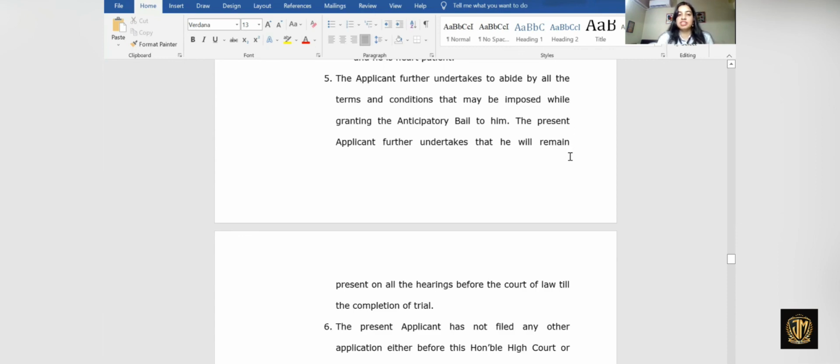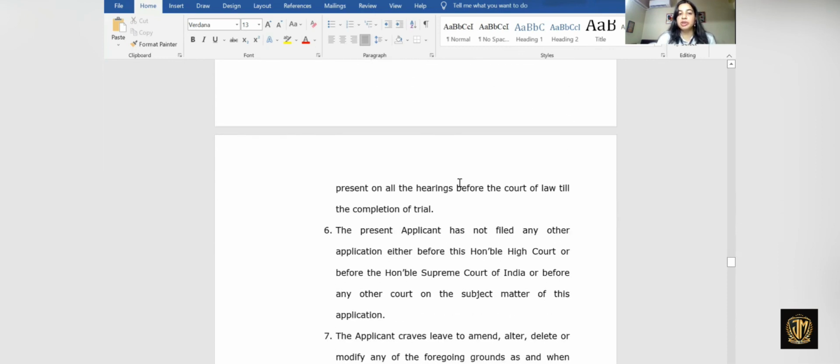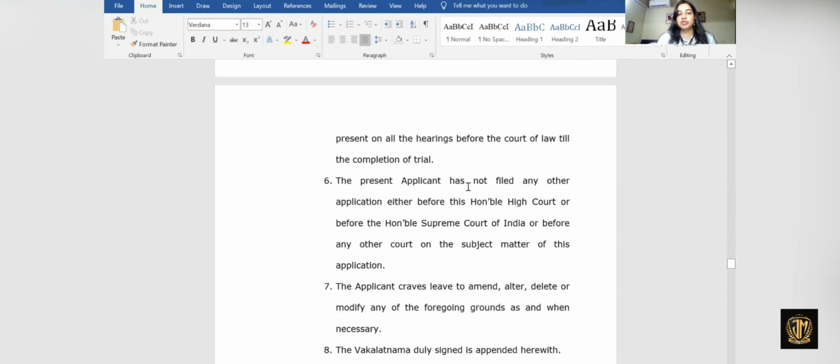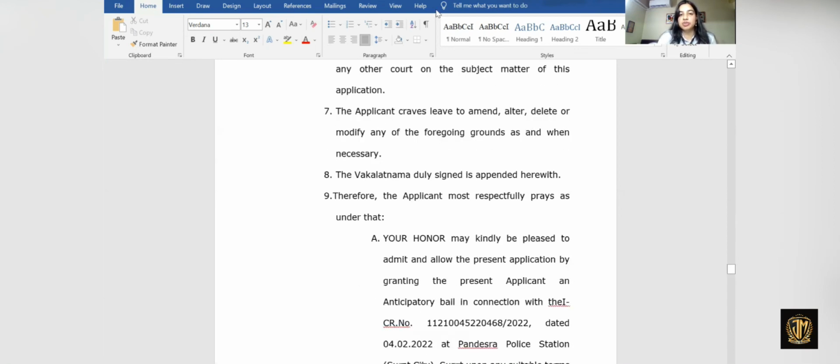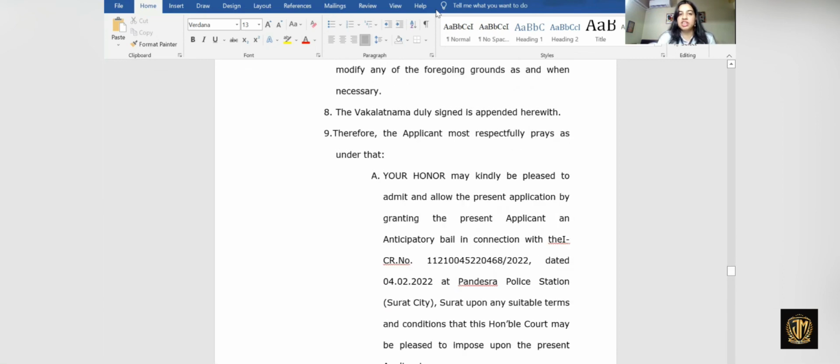The present applicant further undertakes that he will remain present on all hearings before the court of law until the completion of trial. Then we add whatever declarations the present applicant makes, like the present applicant has not filed any other application before the High Court or the Honorable Supreme Court of India, and that the applicant reserves the right to amend, alter, delete, or modify any of the foregoing grounds as and when necessary.